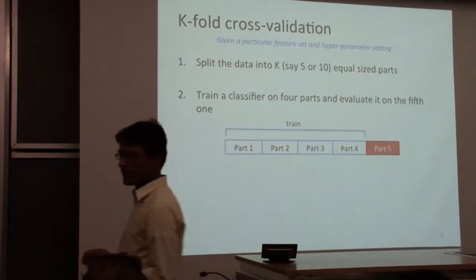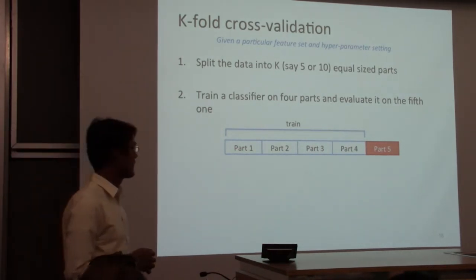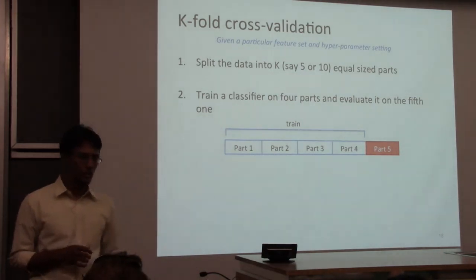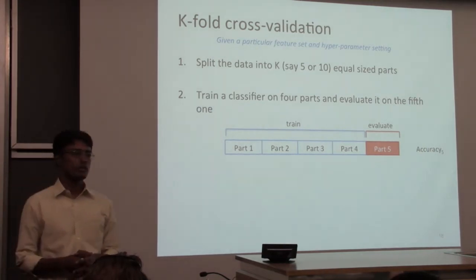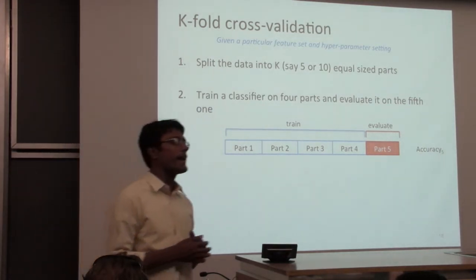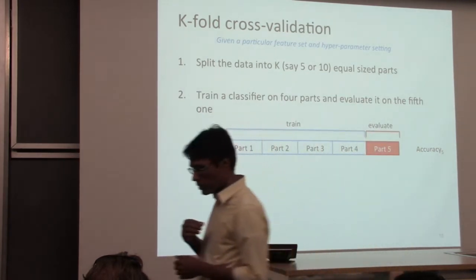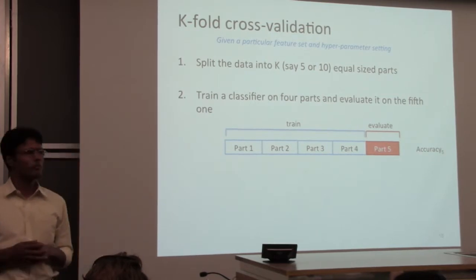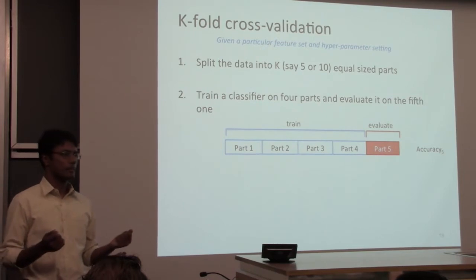So what you do is you take out one part, call it the validation set, in this case part 5, you train on everything else, you evaluate on the last one, and you measure the accuracy. It doesn't have to be accuracy, it could be any measure of quality that you have. And we've seen something like this before, probably very early in the semester when we talked about having a validation set.